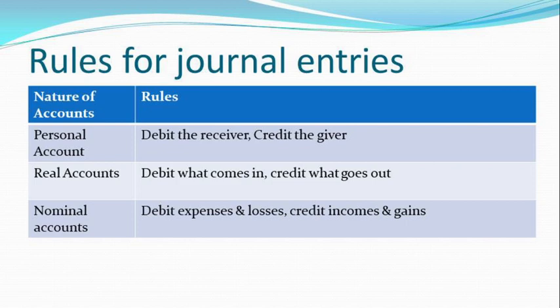The person who receives will be debited, and the person who gives to us will be credited. In case of real account, we debit what comes in and credit what goes out. In case of nominal account, we debit all kinds of expenses and losses and credit all kinds of income and gains.